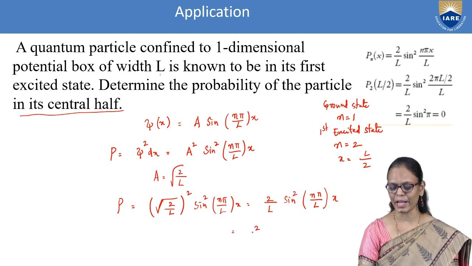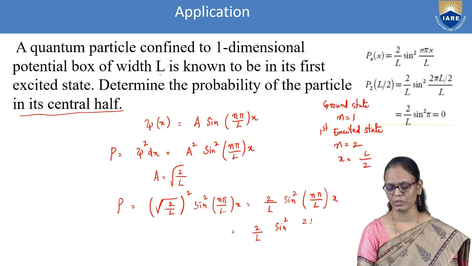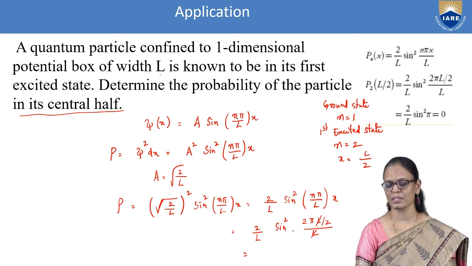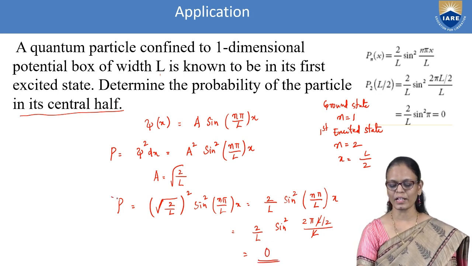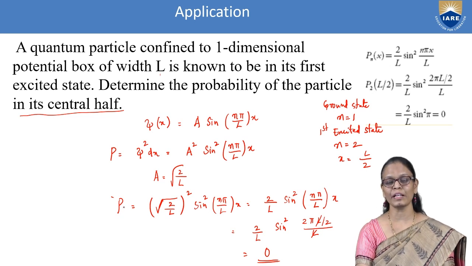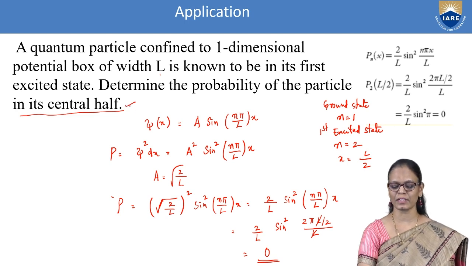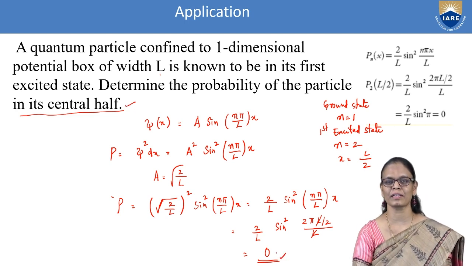So this will be 2 by L sine square 2 pi into L by 2 by L. This gives the value, you can write sine square in terms of cos, and the value of cos of 2 pi is 0. Here 2 by L into 0 is 0. So what it helps us understand is that the probability of finding this particle in the first excited state at the center is 0, which means we will not find the particle at that position.